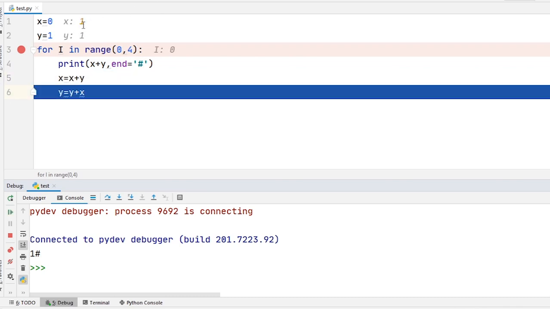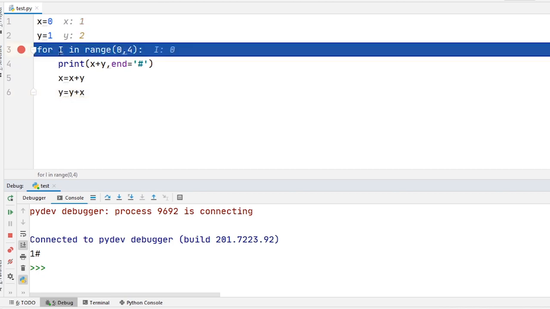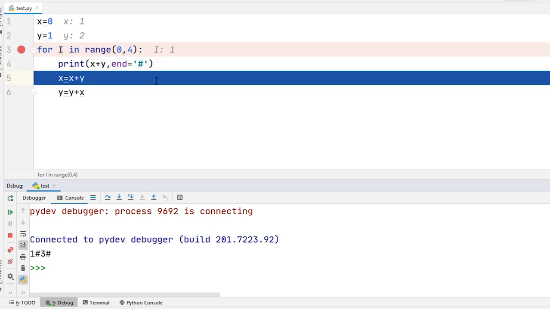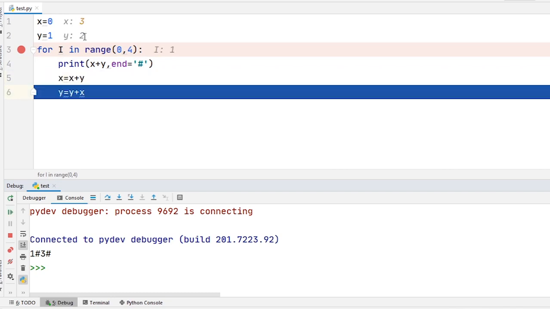Here you can see the value of x is now 1. And y is equal to y plus x. So x is 1 and y is also 1. So 1 plus 1 is equal to 2. So now the value of y will be 2. Again, for i in range, the value of i was 0, but now the value of i will be 1. So 1 is in range, the condition is true, it will print x plus y. So 1 plus 2, that means it will print 3. And then a hash. Next step, x is equal to x plus y. So 1 plus 2 is equal to 3, now the value of x will be 3. And y is equal to y plus x, so 3 plus 2 is equal to 5.